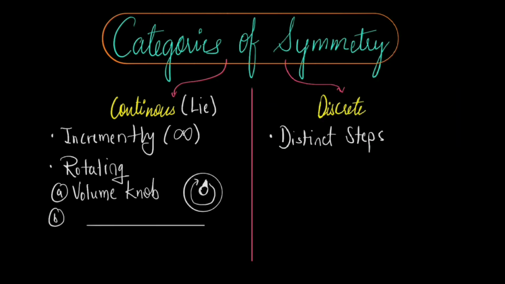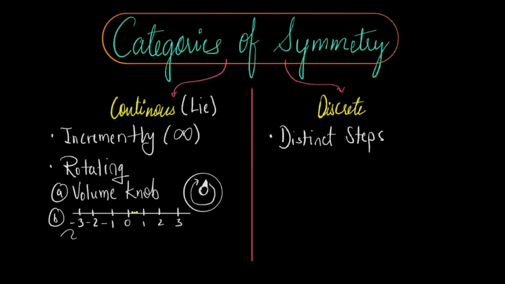Then real numbers under addition. Think of a number line. You can start at 0 and move a little bit in the positive direction or in the negative direction. For example, you can go up to 0.1 or 0.2 or 0.001. So you can go by any small amount. If you add things, you can add any small amount. If you subtract things, you can subtract any small amount. So again, this is continuous.